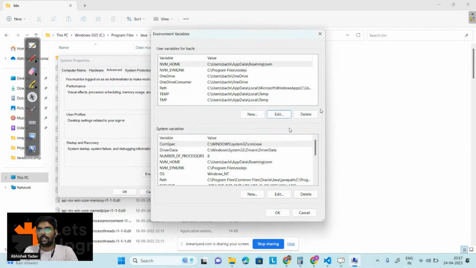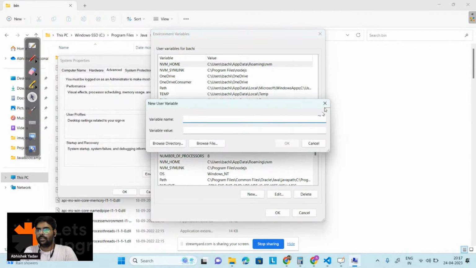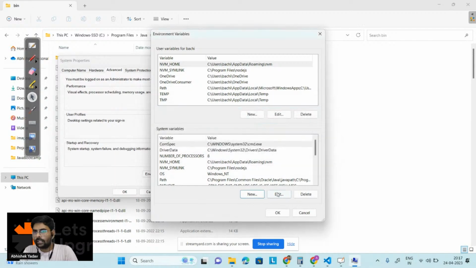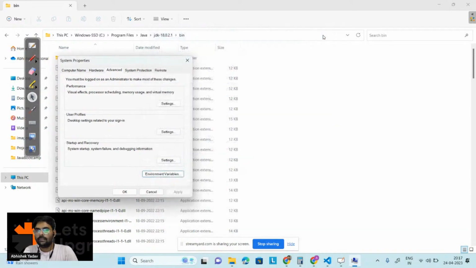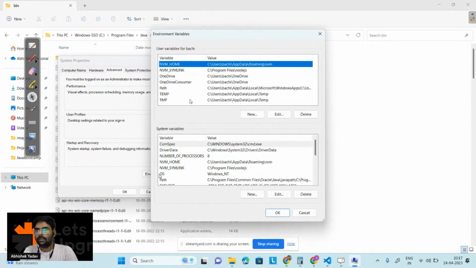And after that click on edit, right? No, no, sorry, not edit. Here you have to click on the new one, right? System variable, new one, not new one, right? So you have to click this one. Let me see. This one, no, and this one. Okay. Edit the environment variable. Sorry, sorry, my mistake here, guys.